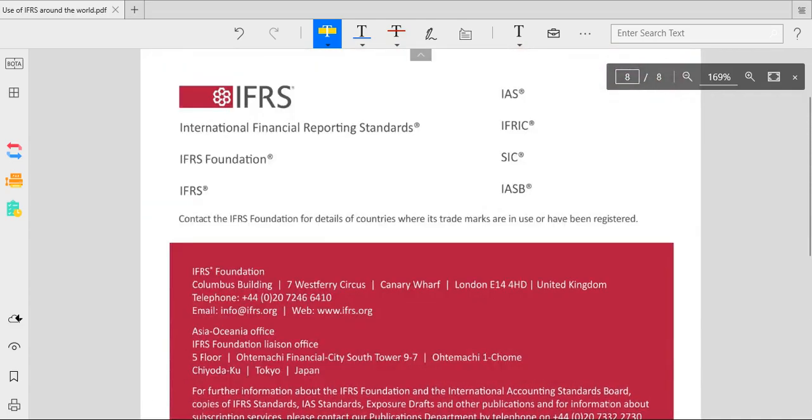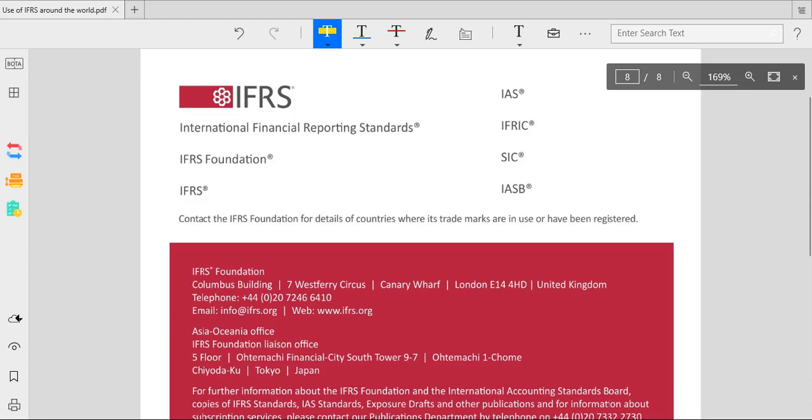Finally, this. Mainly this IFRS, IFRIC means International Financial Reporting. IFRS includes IAS, IFRIC, SIC and IASB. IAS means International Accounting Standards.